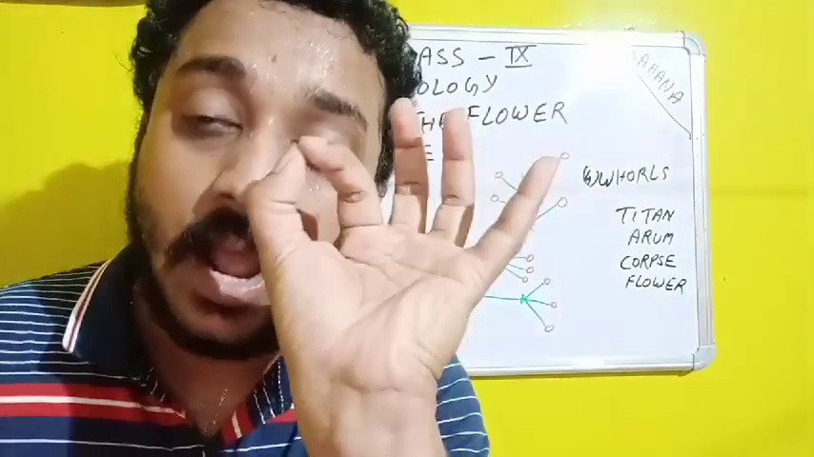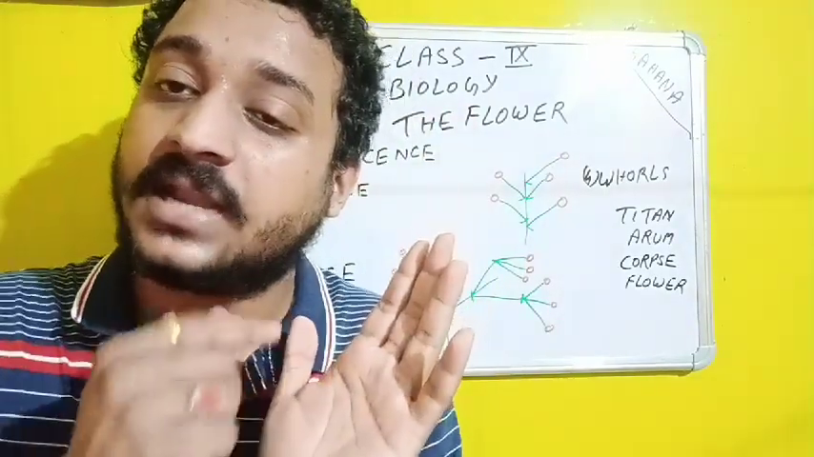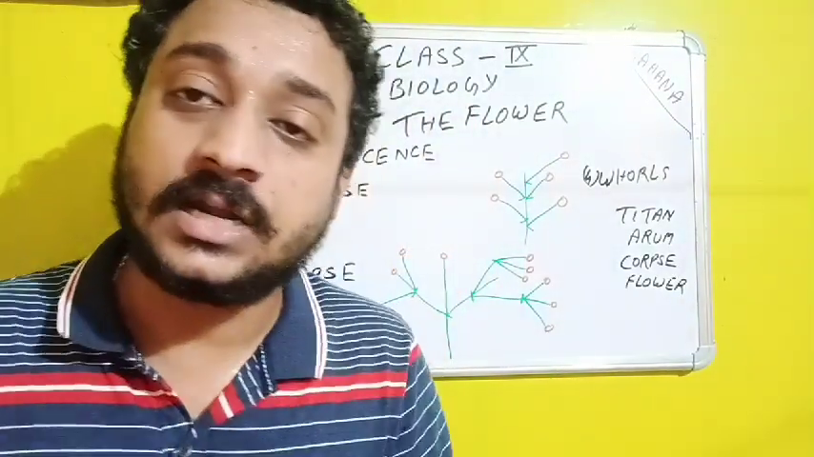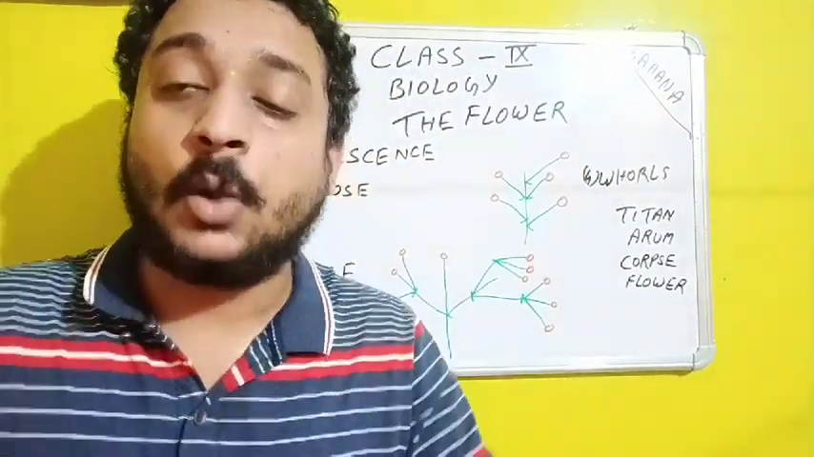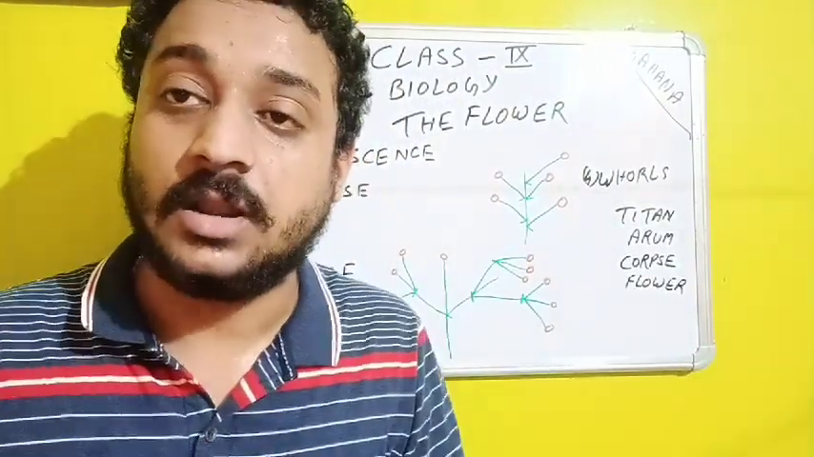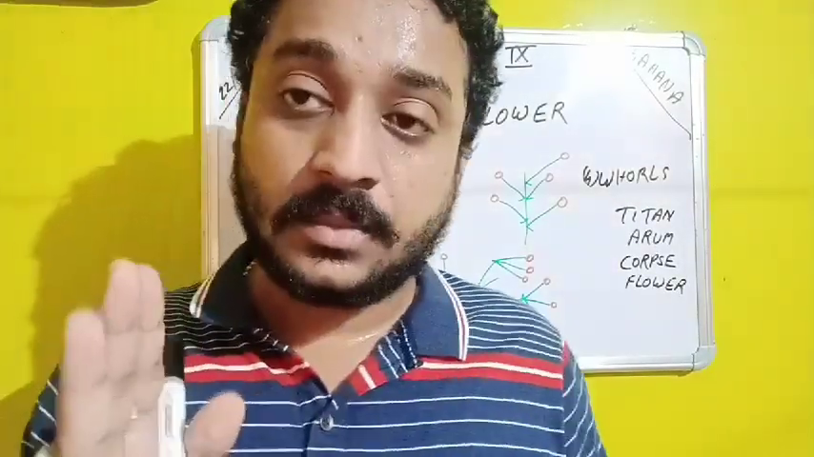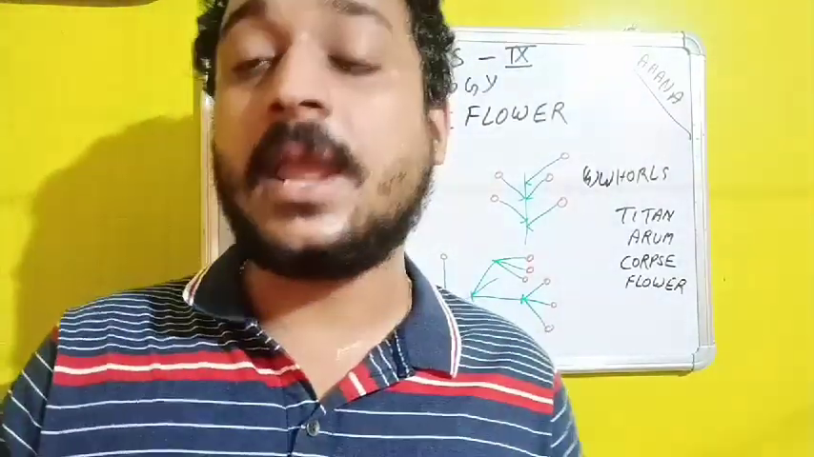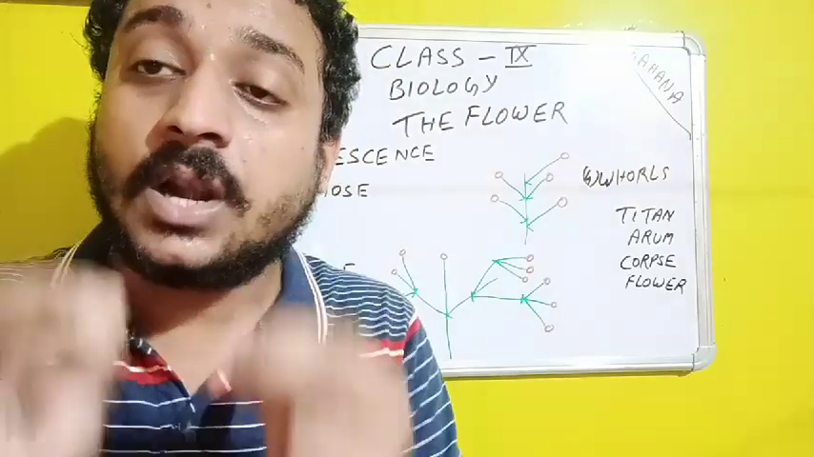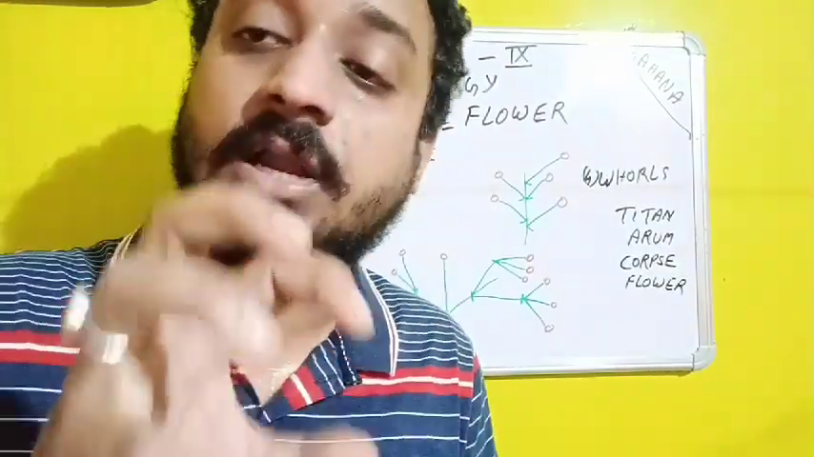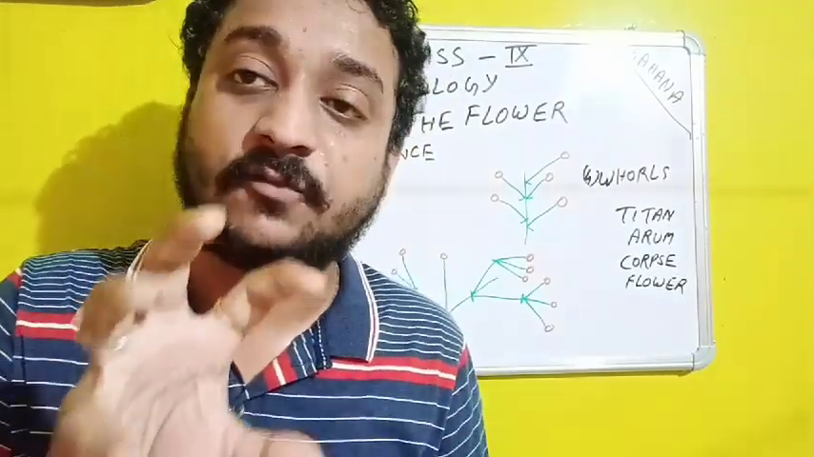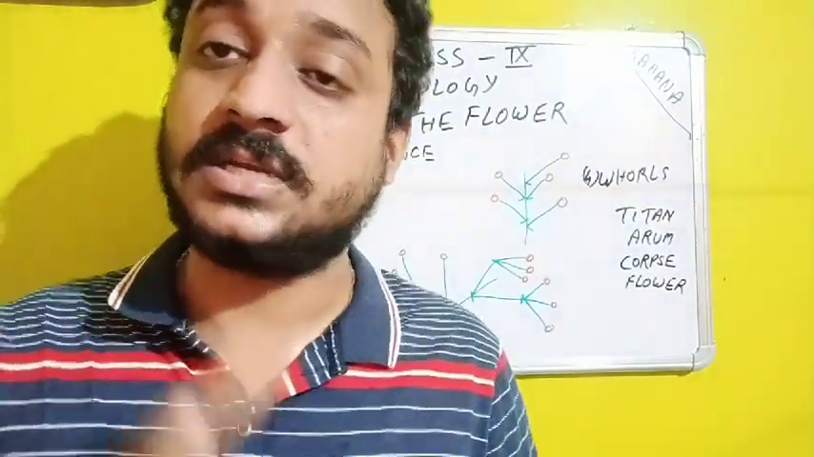Whenever we dissect an ovary and see it under the microscope, we can very nicely find which one is parietal, which one is basal and which one is free central. Why am I taking these three names? Because in the majority of flowers, you will find these three kinds of placentation.